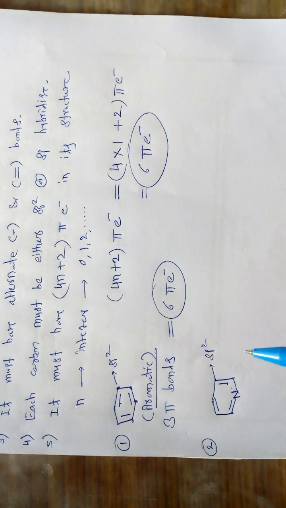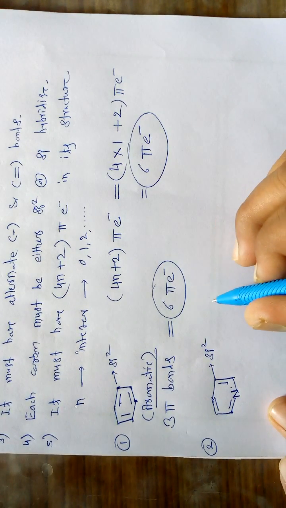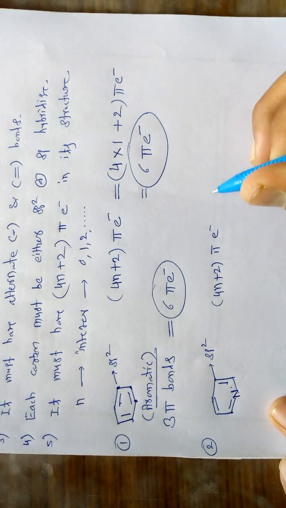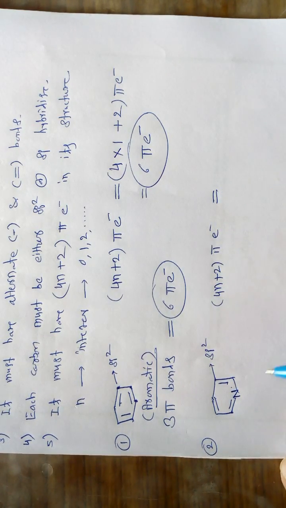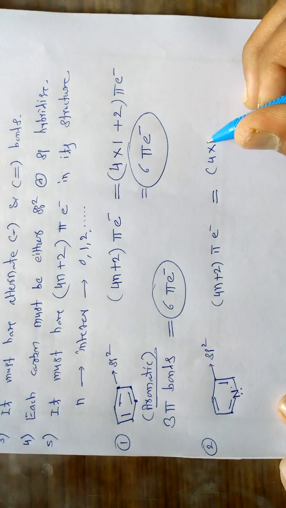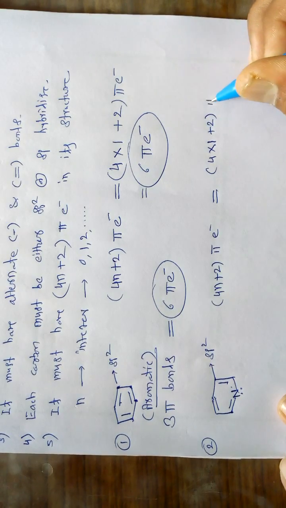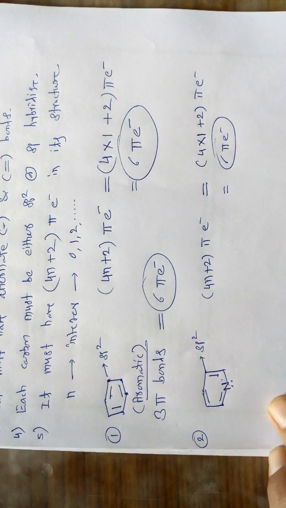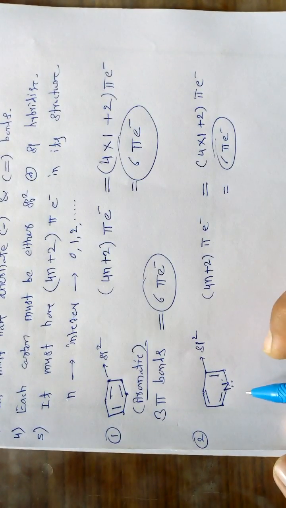And the next important rule is that it must have 4n plus 2 pi electrons. If we apply this rule, what happens here? If we substitute again 4 into 1 plus 2, that value again comes out to be 6 pi electrons. And if we look at the structure of this pyridine, 3 pi bonds are there.